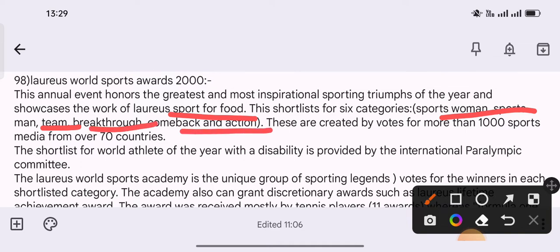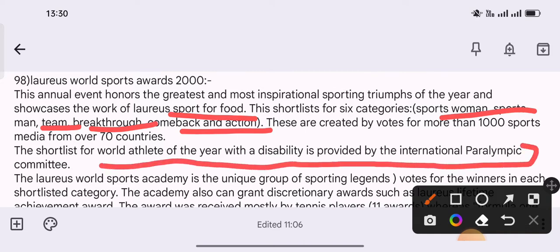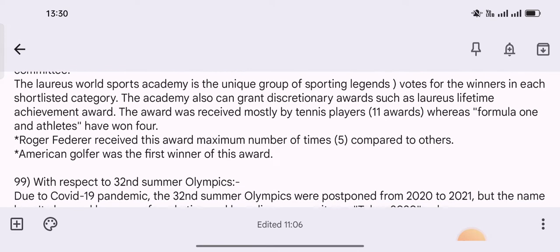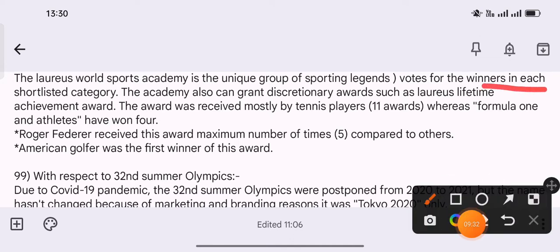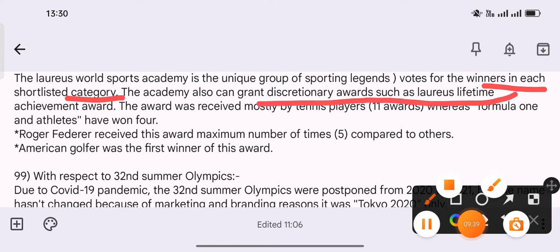These are created by votes from more than 1000 sports media from over 70 countries. The shortlist for World Athlete of the Year with a disability is provided by the International Paralympic Committee. The Laureus World Sports Academy is a unique group of sporting legends that votes for the winners in each shortlisted category. And the Academy can also grant discretionary awards such as the Laureus Lifetime